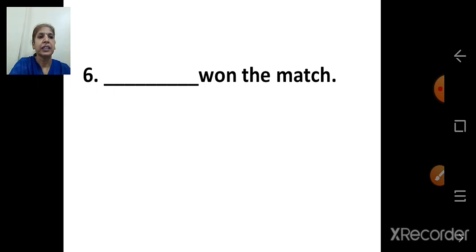Right? So in this activity we have to provide suitable subject or predicate. As we are getting variety of answers, you write the answer of your choice. So this activity is your assignment. So do on your own.